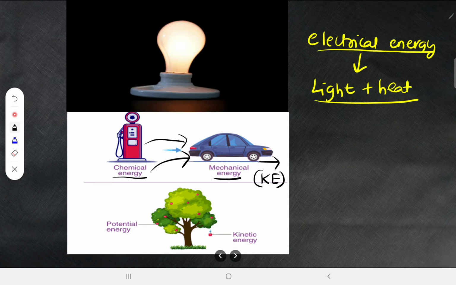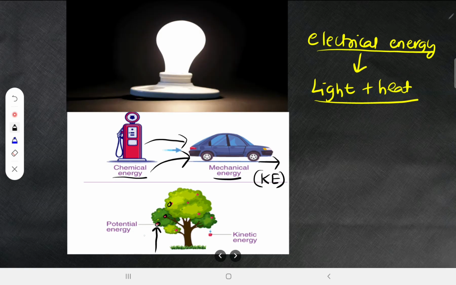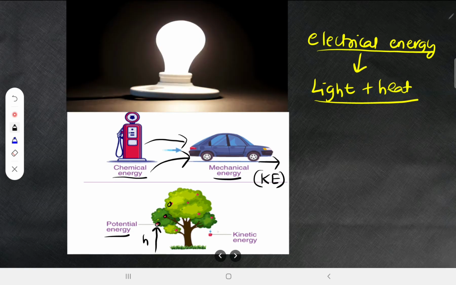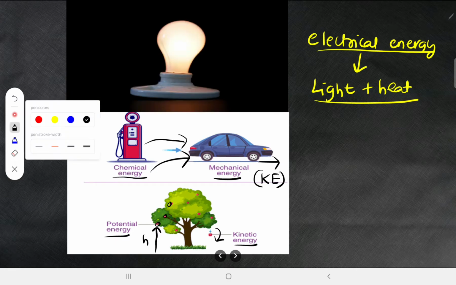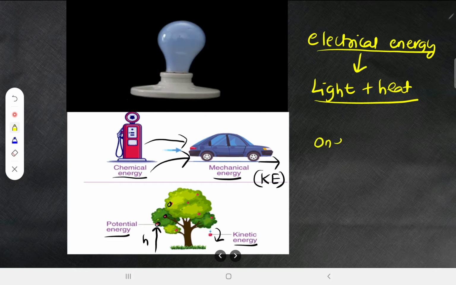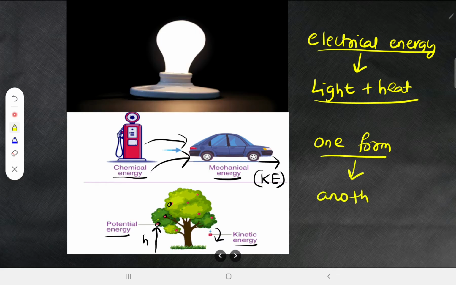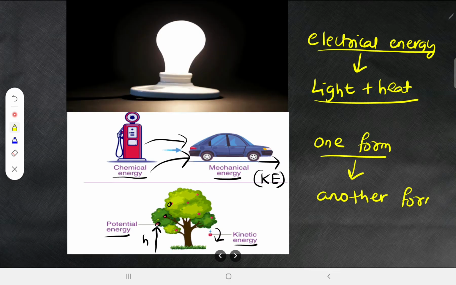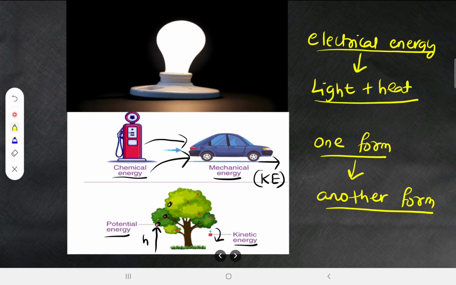Now look at this. Here the fruits are there. These fruits are at some height, right? So that's why they have got potential energy, and when they are falling, it is converted into kinetic energy. So basically what I'm trying to say is that energy can transfer or transform from one form to another form. All right, in the universe this keeps on happening. From one form to another form, the energy will be transforming or transferring. Both words you can use.